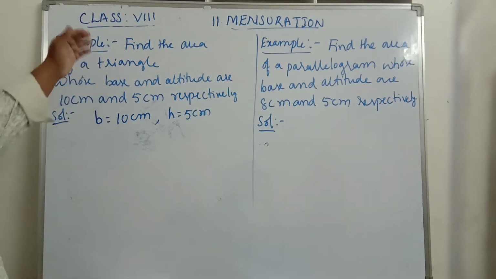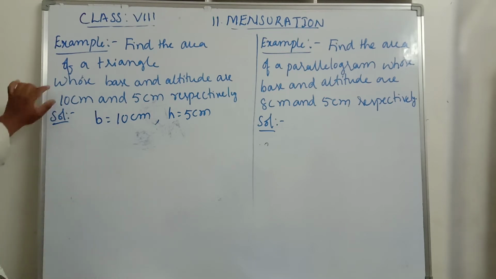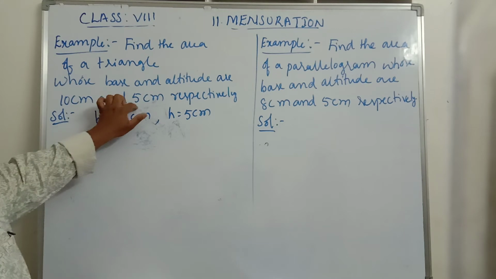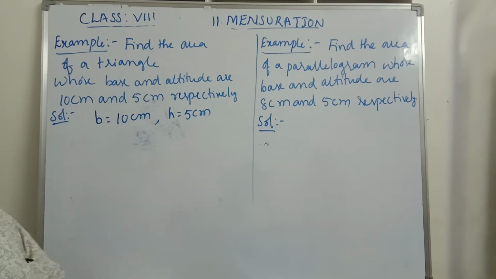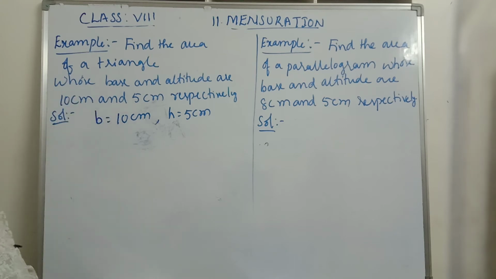Find the area of a triangle whose base and altitude are 10 centimeters and 5 centimeters respectively. Altitude is nothing but height of the triangle.